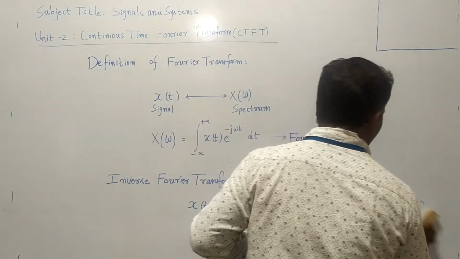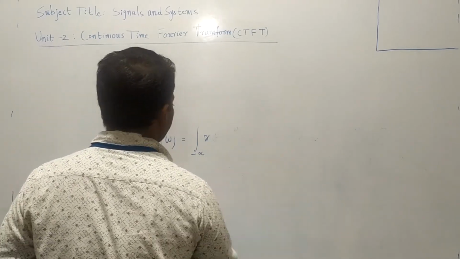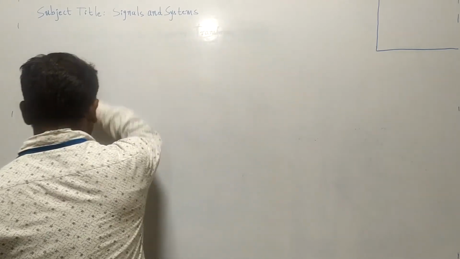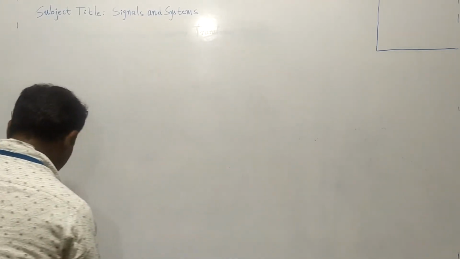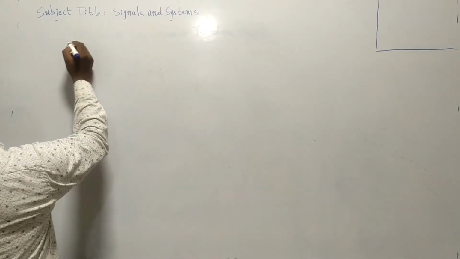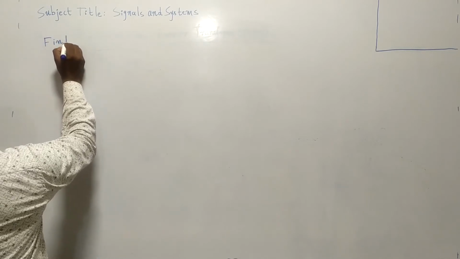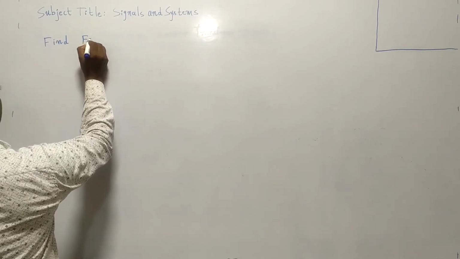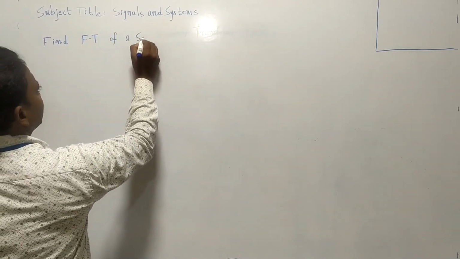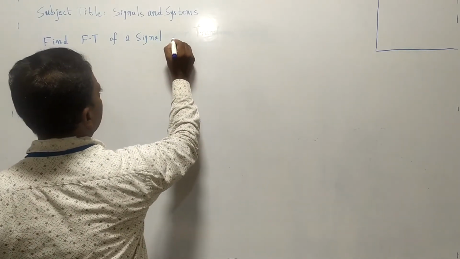Now we will take up one simple problem: how to calculate the Fourier transform of a given function. Very important, these functions you will get for 5 marks or 10 marks problems. So that is why you have to concentrate more on this. The problem looks like this. Find the Fourier transform, I write short form FT, Fourier transform of a signal.